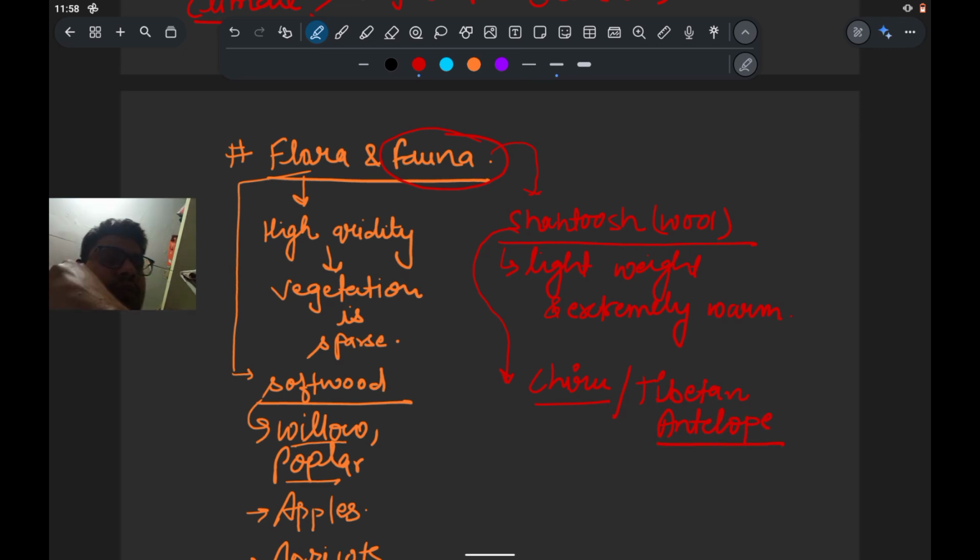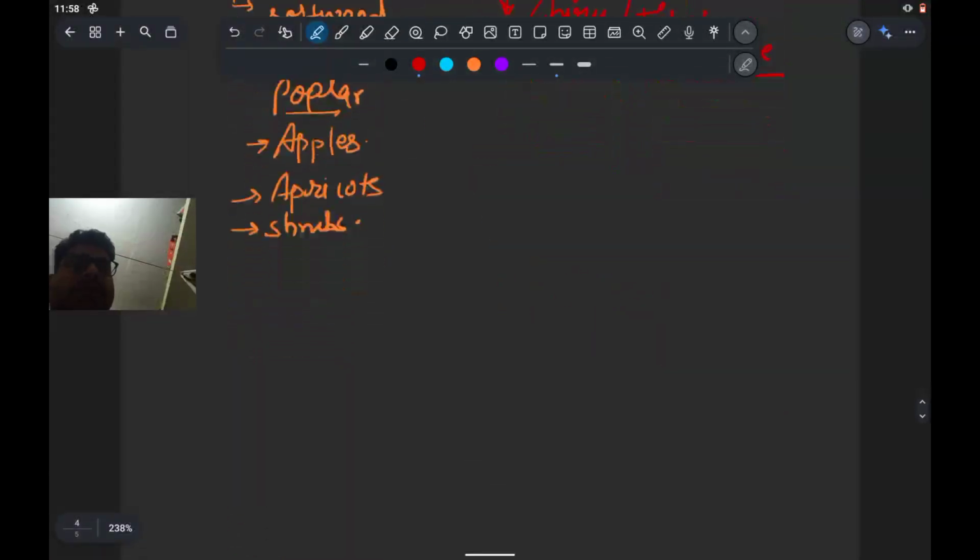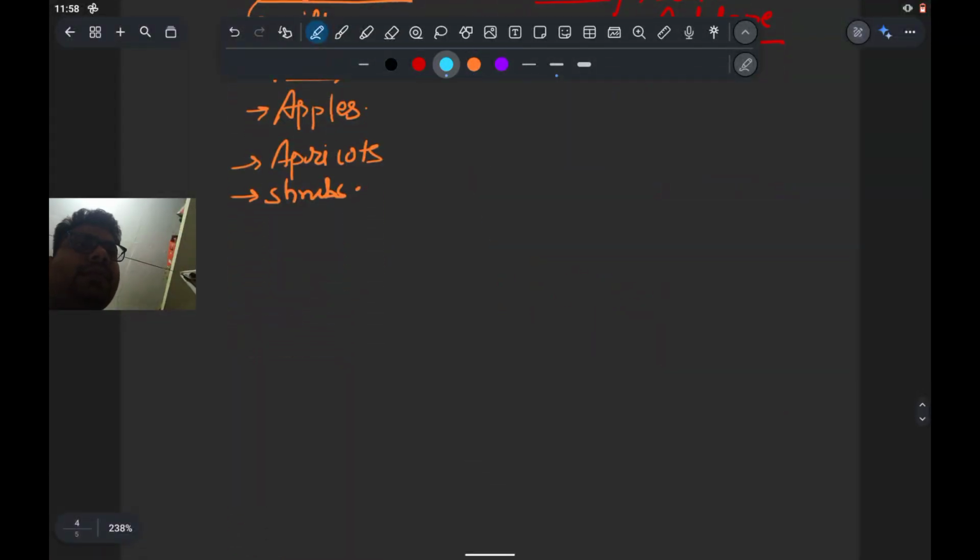यहाँ पे एक जो शहतूश वूल है, why is it famous? It is more famous because of its fine fabrics and extremely warm and light weighted wool है, and it comes from the chiru or the Tibetan antelope. So अगर हम बात करें this region it is much famous for the tourist purpose. अगर हम people's activity की बात करें, so these regions are much more famous for the tourism,